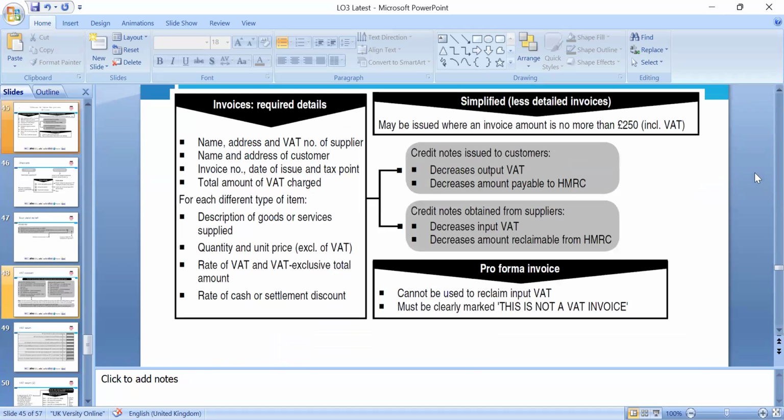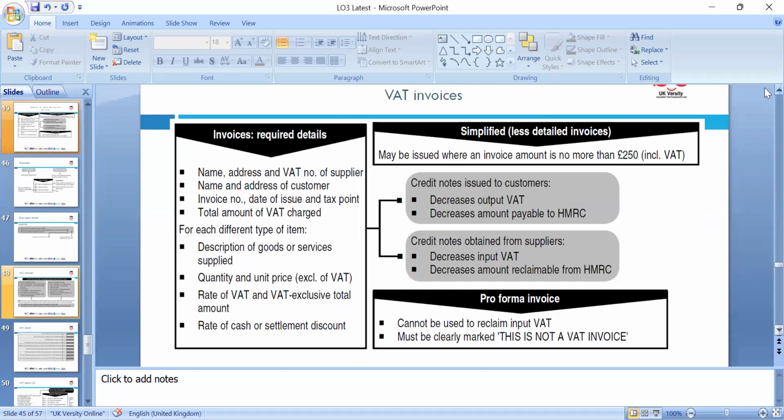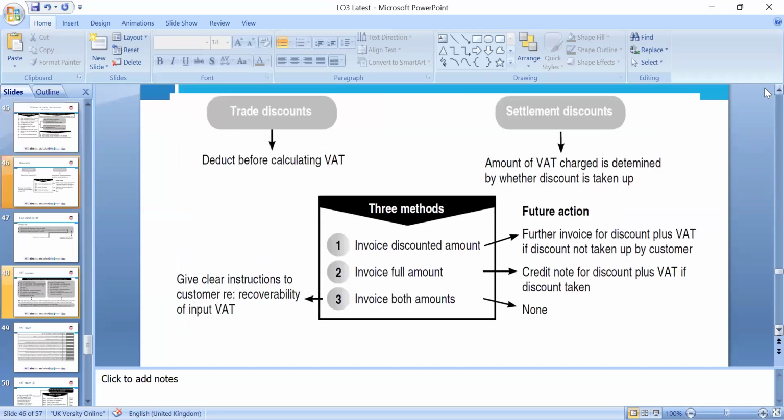Okay, then we can look at invoices. Required details: name, VAT number, supplier, quantities; all these are quite crucial details on invoices. Maybe we issue an invoice in an amount of no more than 250 inclusive as a simplified, less detailed one, but otherwise it needs to be a more detailed invoice to claim the VAT, that is, to decrease input and reclaim. Pro forma invoices cannot be used to reclaim VAT. That's really what we need to keep in mind.